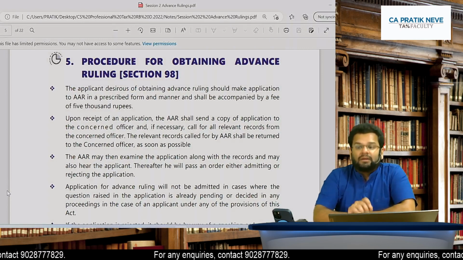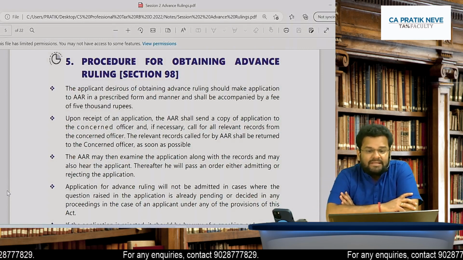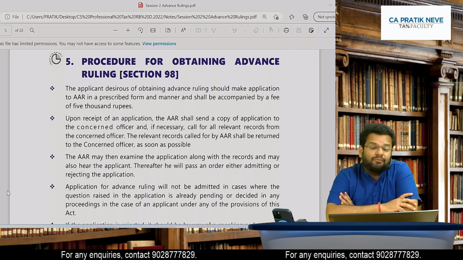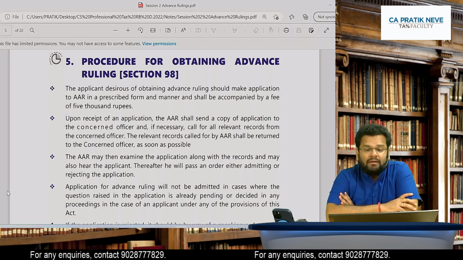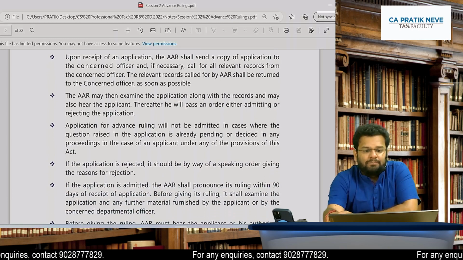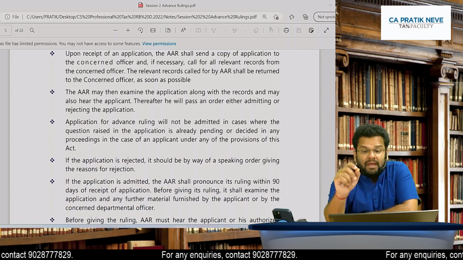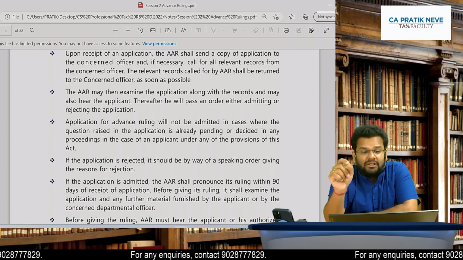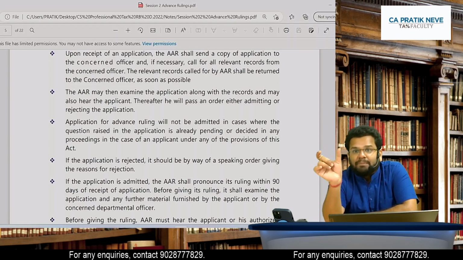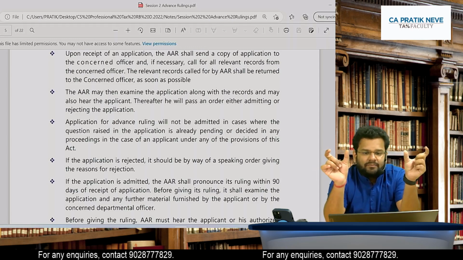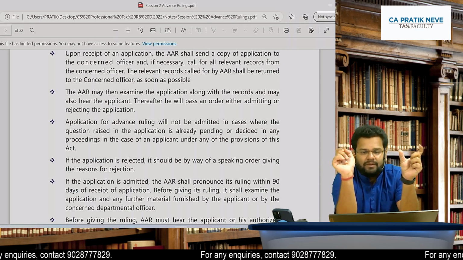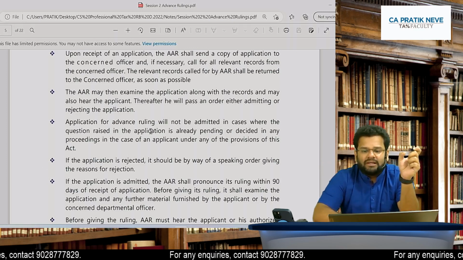Check. The applicant desirous of obtaining advance ruling should make an application to AAR in prescribed form and manner, and it shall be accompanied by a fee of 5,000 rupees. Agreed? Upon receipt of the application, AAR shall send a copy of the application to the concerned officer. That's what I told you, three parties are involved. The applicant made an application to the AAR. Now that application AAR has sent to the officer. Okay, and if necessary, call for relevant records